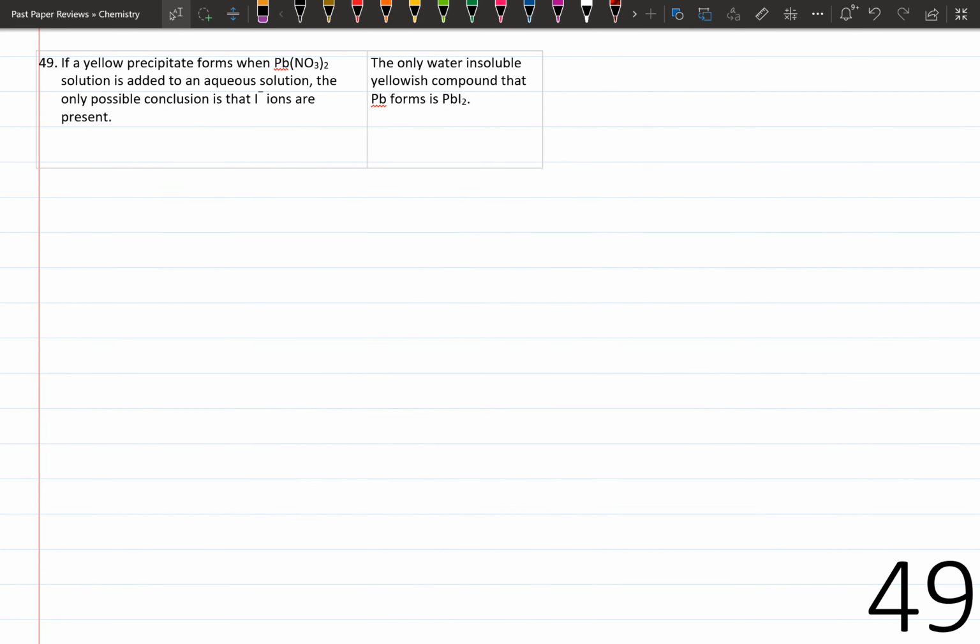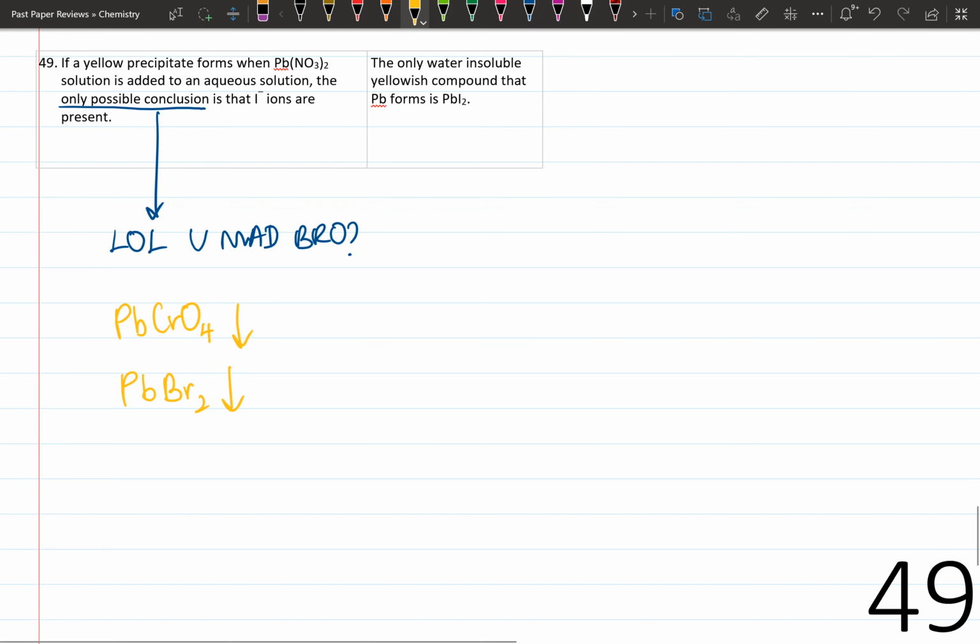Question number 49. If a yellow precipitate forms when lead nitrate solution is added to an aqueous solution, the only possible conclusion is that iodide ions are present. This statement is false as lead chromate and lead bromate form yellow precipitates as well. Statement 2. The only water-insoluble yellowish compound that lead forms is lead iodide. As we said before, lead chromate and lead bromate are yellow and insoluble in water. Therefore, the answer is 5.